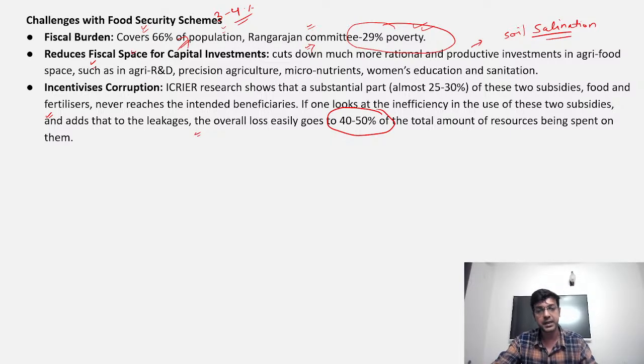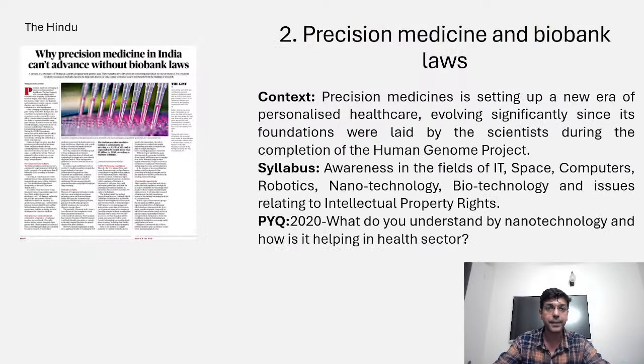Now we'll move to our second topic, that is related to precision medicine and biobank laws. It is a very good article that came in The Hindu newspaper, and the article reads like this: why precision medicine in India can't advance without biobank laws. So we're going to see what is precision medicine, what are biobank laws, and what type of challenges we are facing with respect to this type of development, right? So let us read the context.